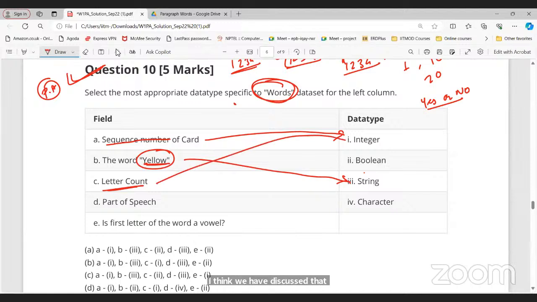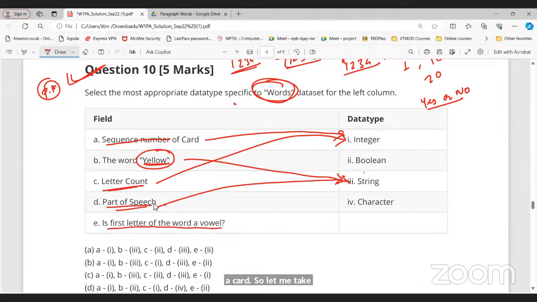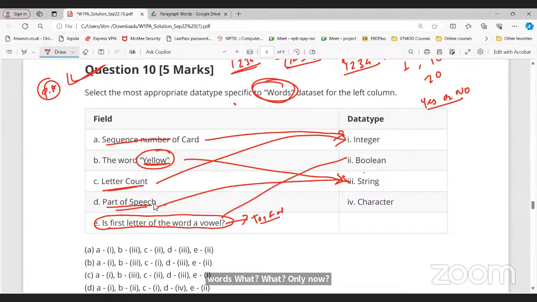What about part of speech? This noun. String. How about character? String only. What about is the first letter of the word a vowel? It can be Boolean true or Boolean false, right? True or false. So that is Boolean, right? So I think option B is correct.